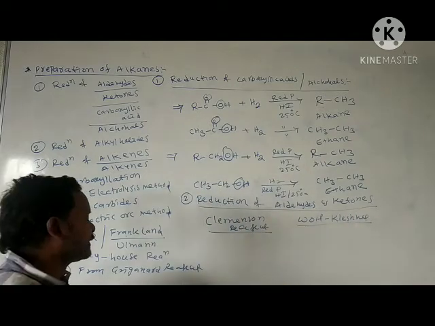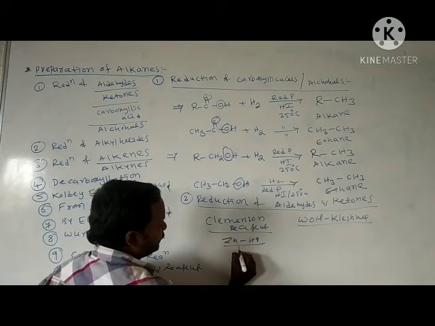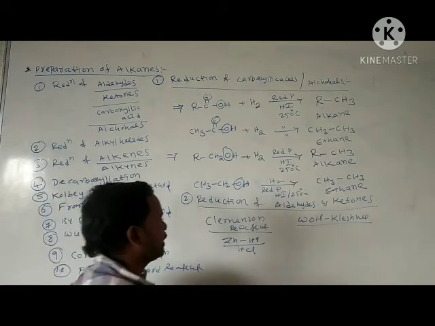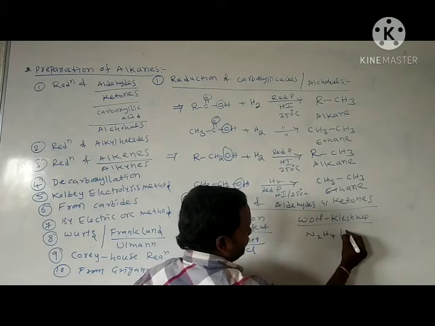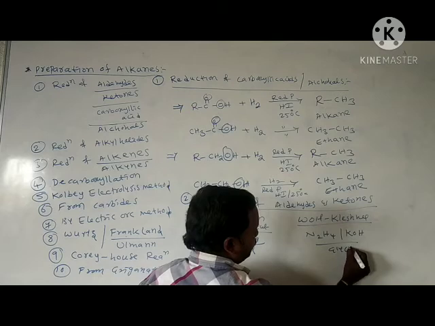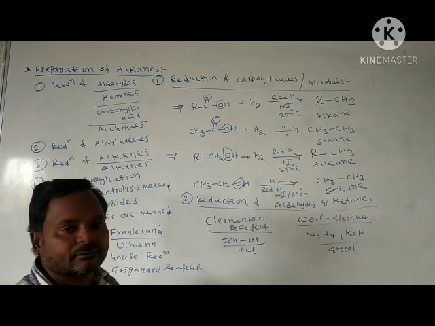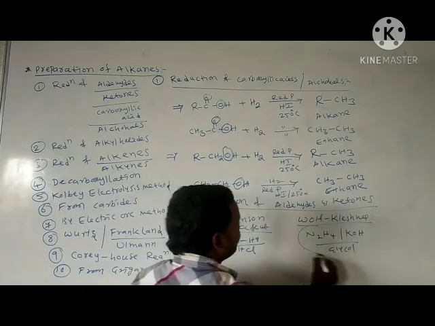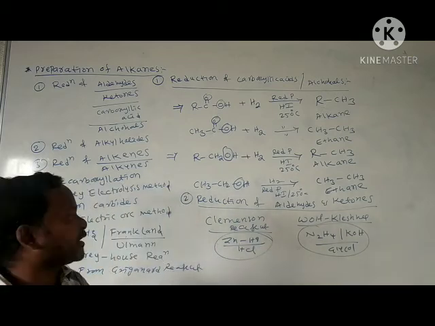What is the Clemmensen reducing agent? Zinc mercury hydrochloric acid is called Clemmensen reagent. Hydrazine N2H4 plus KOH, and sometimes glycol also, this reagent we call Wolff-Kishner reagent.